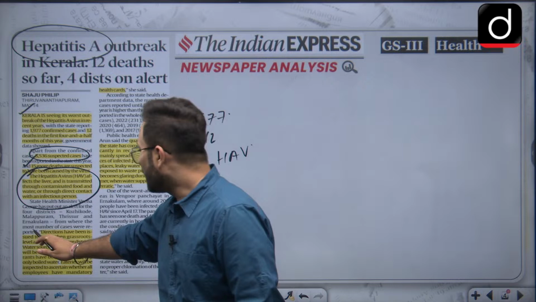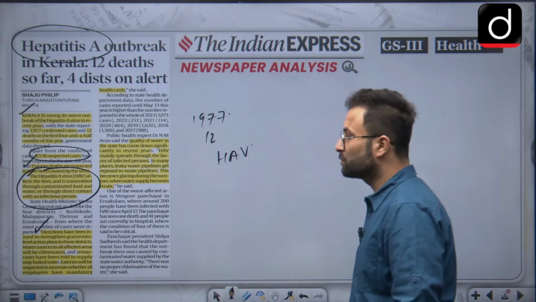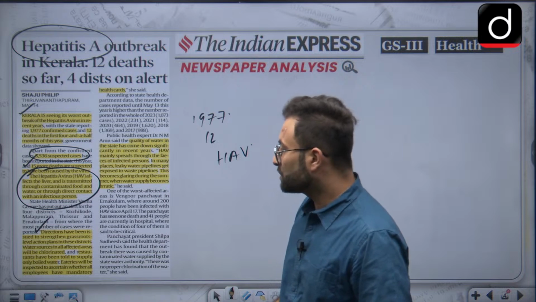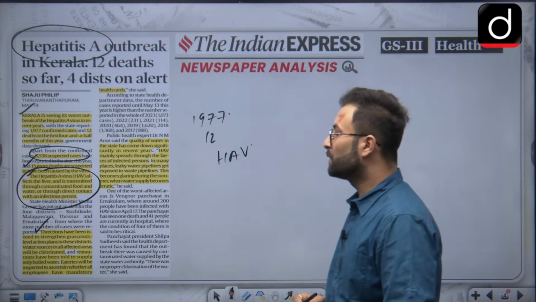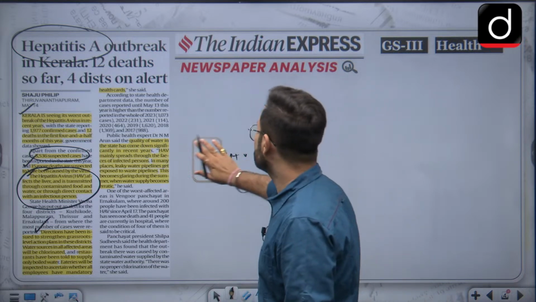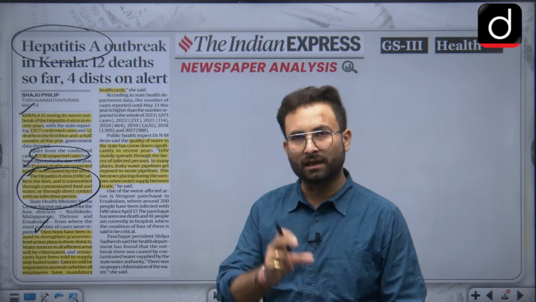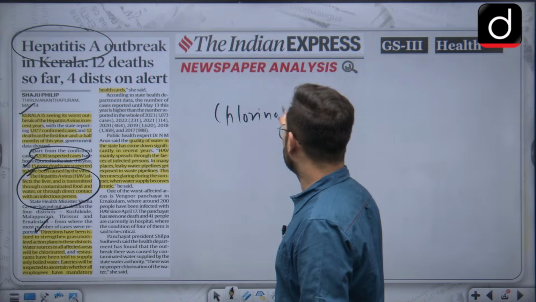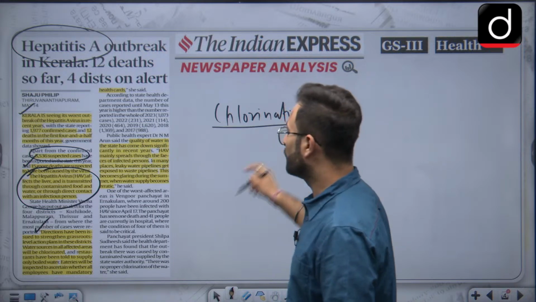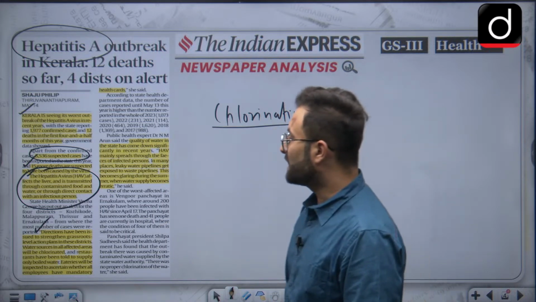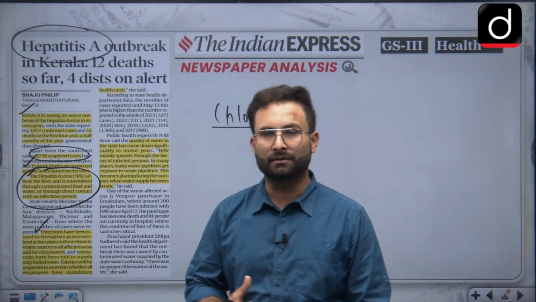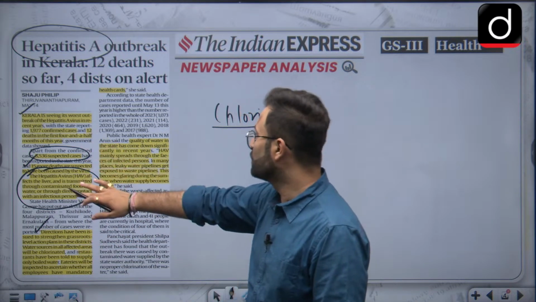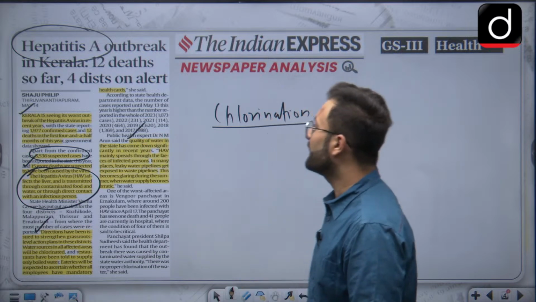Then direction has been issued to strengthen the grassroots level plans in these districts. When we are talking about Kerala, water sources in all affected areas will be chlorinated. That is one thing, since it is basically spread by water and contaminated food. Chlorination is one of the ways to purify the water. Then restaurants have been told to use only boiled water, and there are other advisories given. Then the quality of water in the state has come down significantly.